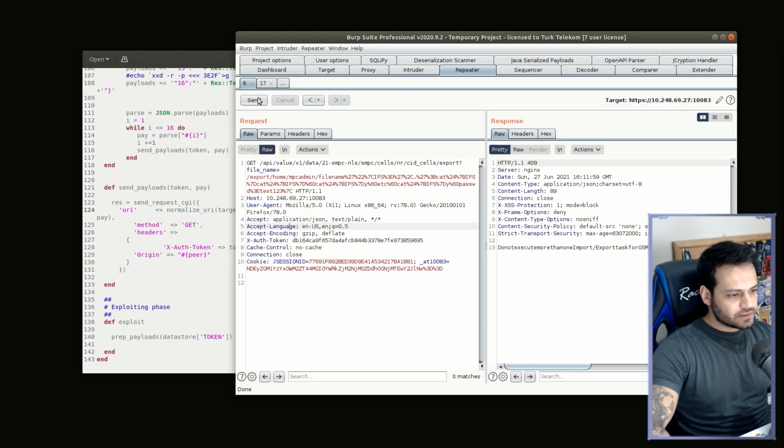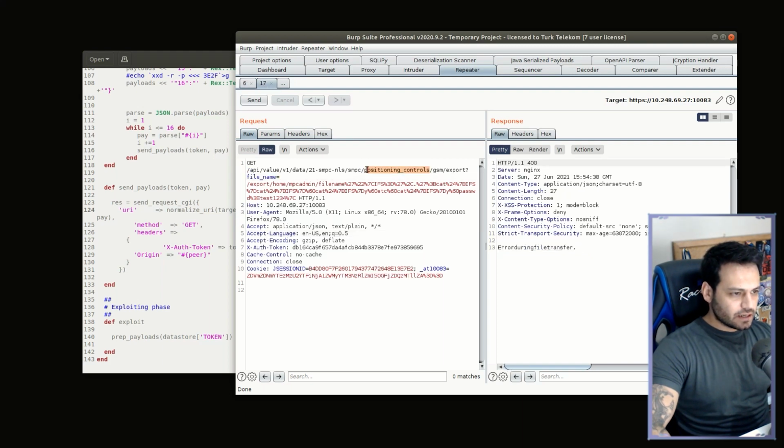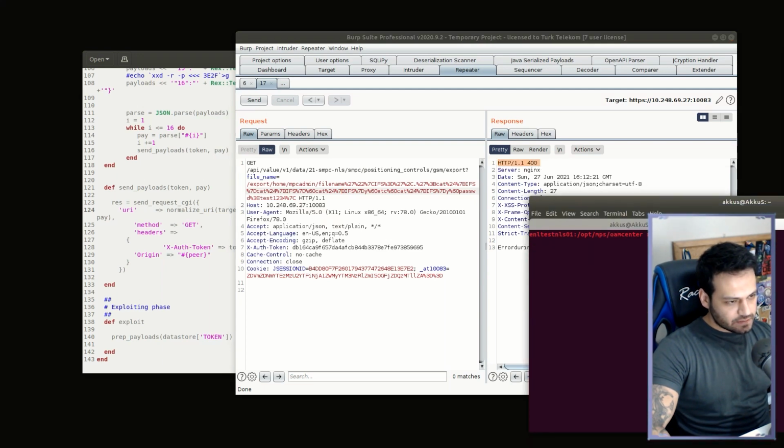Yeah, as you can see, the server is reflecting the error. Don't execute more than one important export. In fact, we can resolve this problem with the sleep command in the exploit, but the exploit works very slowly. In the positioning control area, it reflects the HTTP 400 response, but the command injection is successfully working.